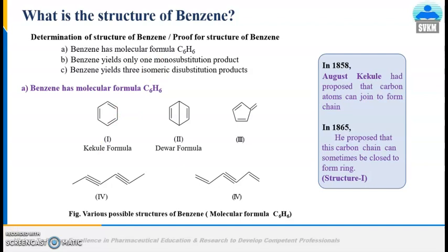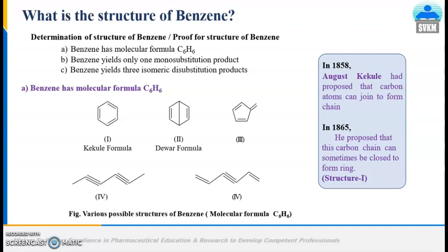The proof for the structure of benzene is explained by considering three facts. First, benzene has the molecular formula C6H6. The second fact is that benzene yields only one monosubstitution product. And third, benzene yields three isomeric disubstitution products.